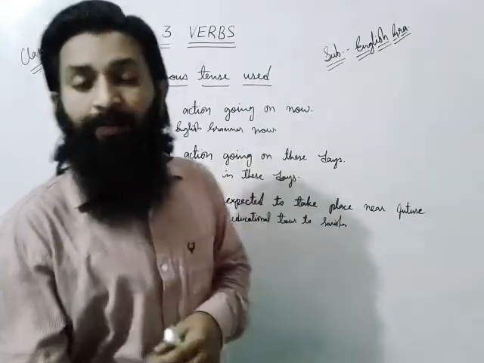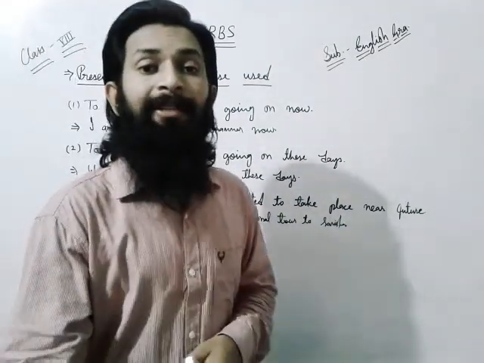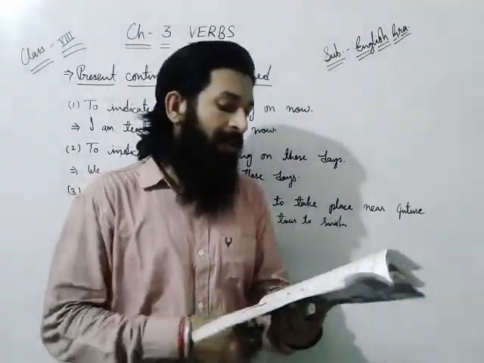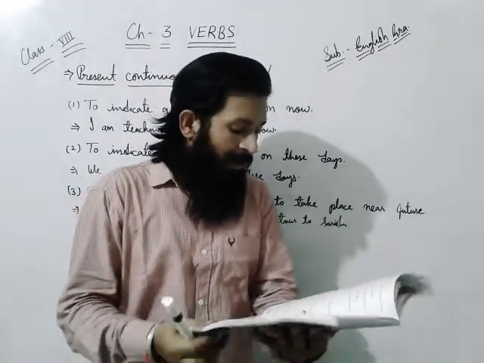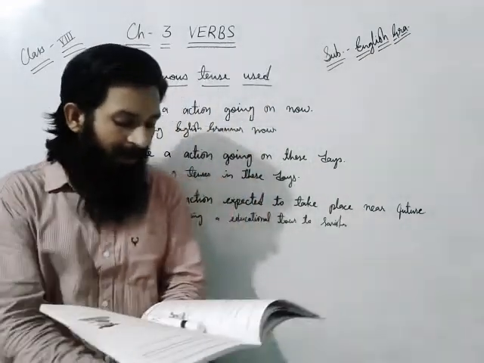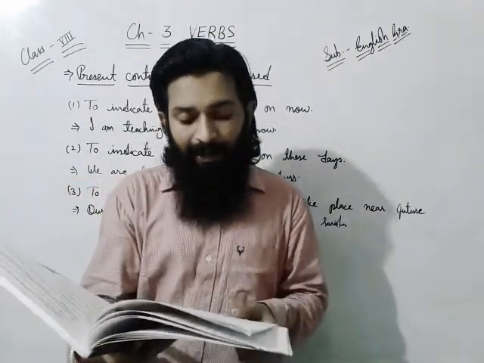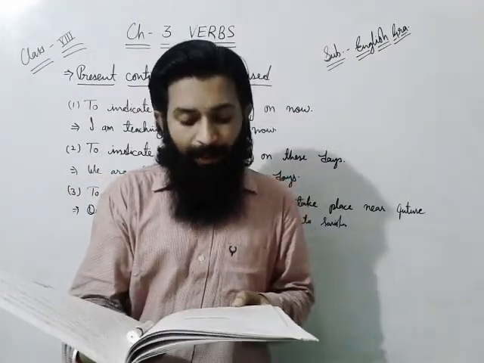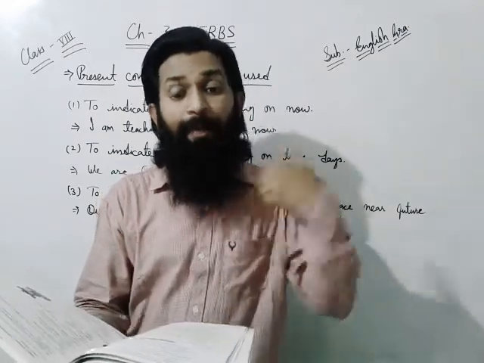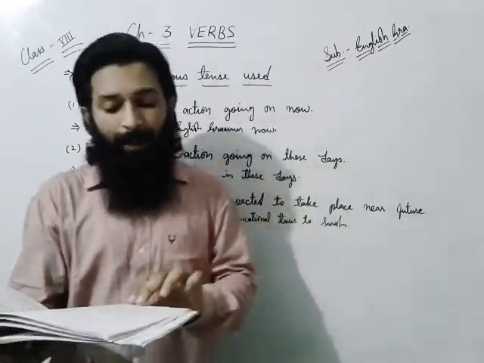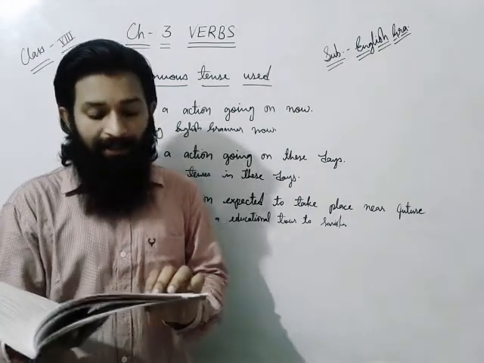Now we will talk about how we can differentiate present simple and present continuous tense. If we talk about the difference between present simple and present continuous tense, then simple present tense describes usual, repeated and permanent things, meaning habitual action. That type of word will be there in a simple present sentence.